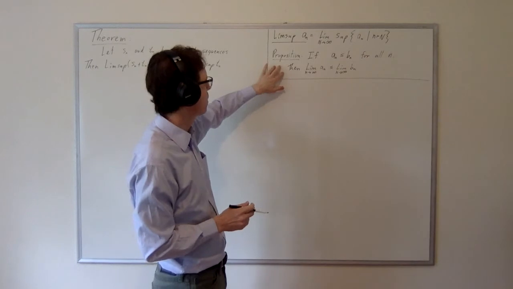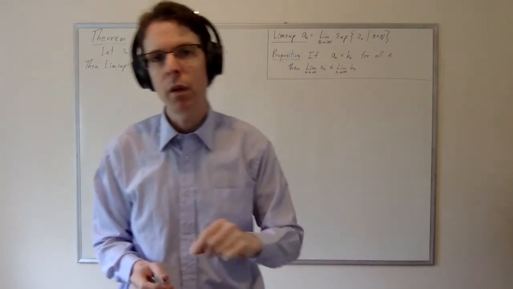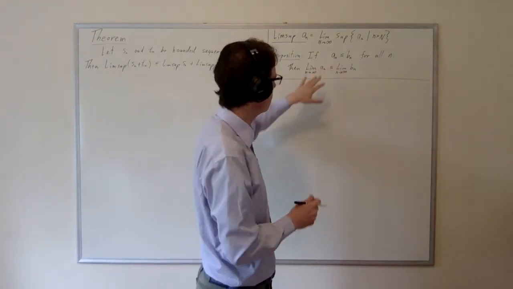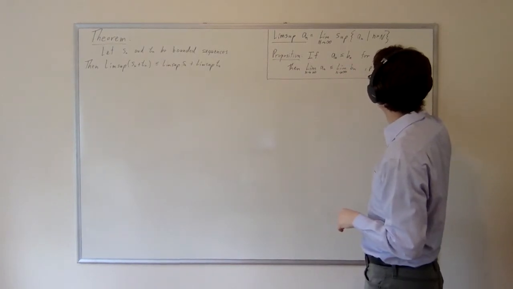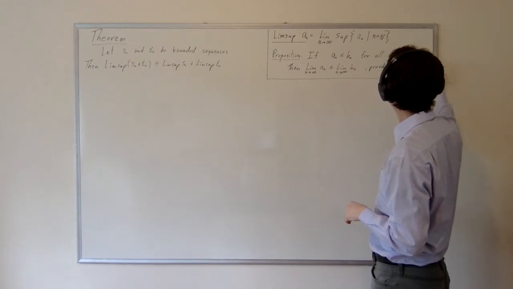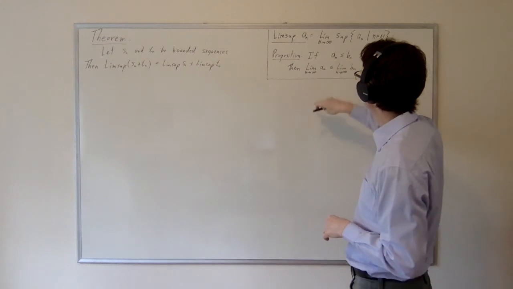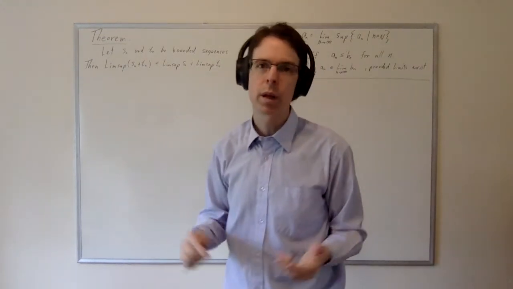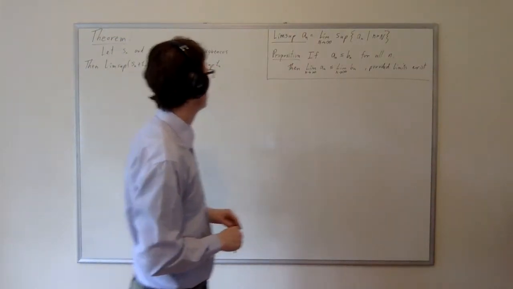I also want to remind you of this simple proposition. If we have a sequence a_n and another sequence b_n, and we calculate their limits, provided the limits exist, then if we have an inequality between a_n and b_n, a_n less than or equal to b_n, we get the same inequality on their limits, provided that they converge. We're going to be using both of these, of course.